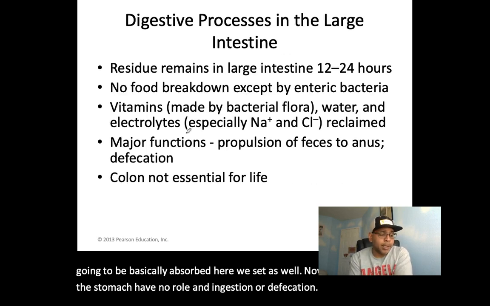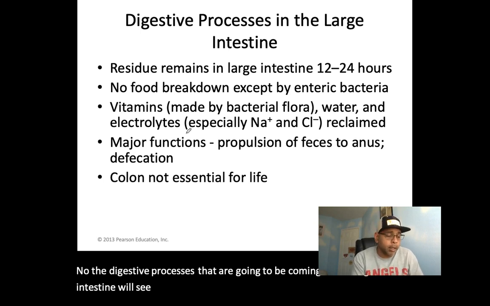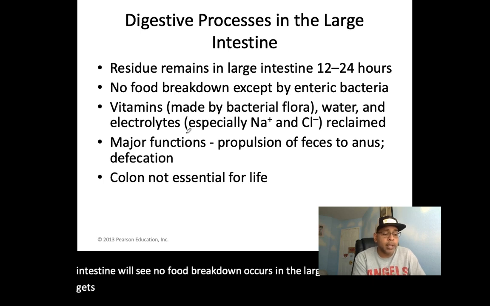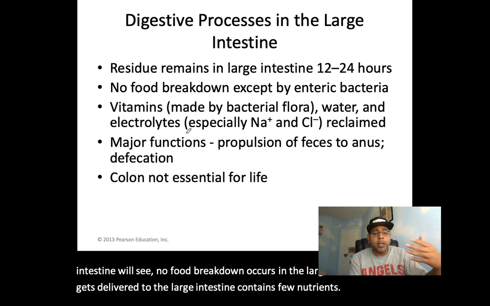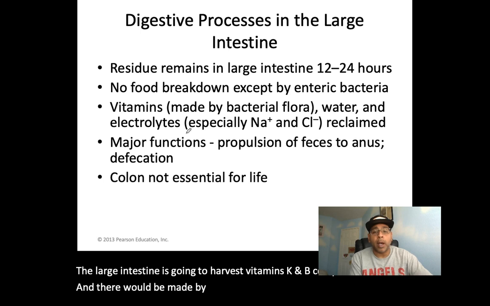Now, the digestive processes occurring in the large intestine: no food breakdown occurs in the large intestine. What gets delivered to the large intestine contains few nutrients. The large intestine is going to harvest vitamin K and B complex vitamins, which are made by bacterial flora.